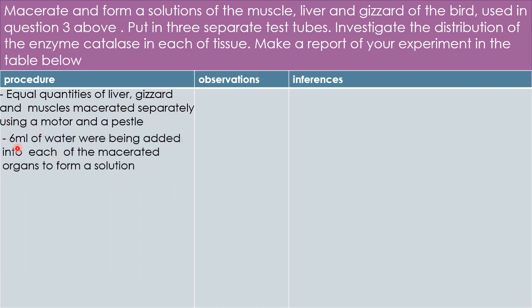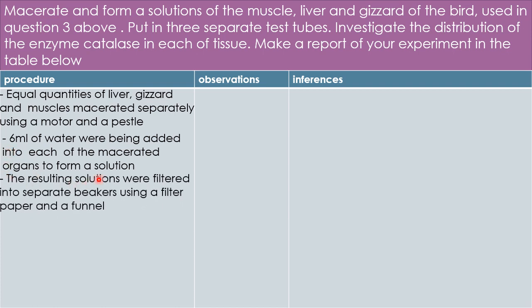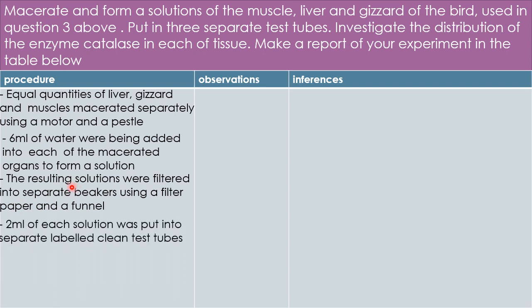Then now guys, 6 mils of water were added into each of the macerated organs to form a solution. So friends, I've used 6 mil. You can still use 4 mils or even 7 mils. It depends on you. Then the resulting solutions were filtered into separate beakers using a filter paper and a funnel. Then 2 mils of each solution was put into separate labeled clean test tubes.